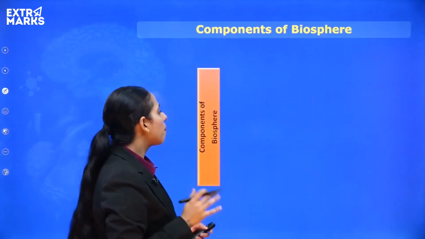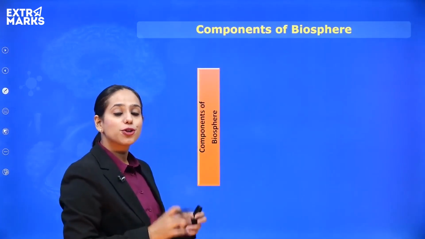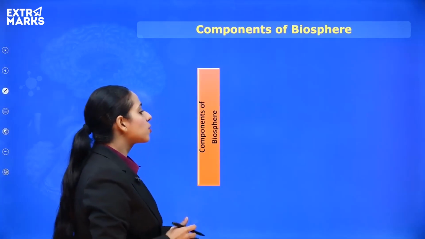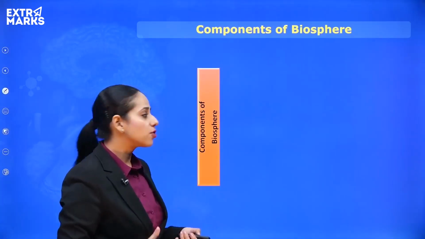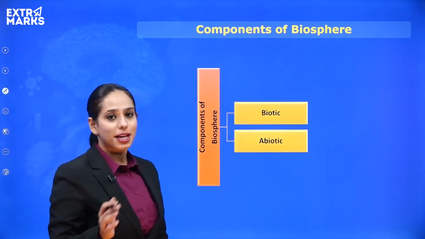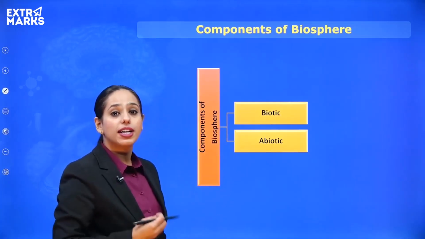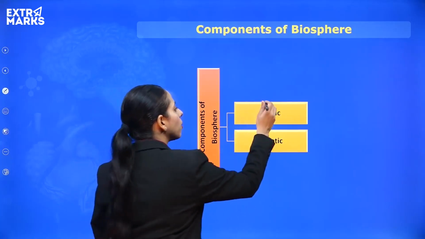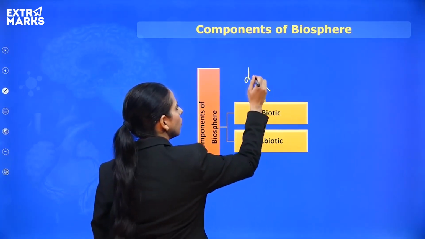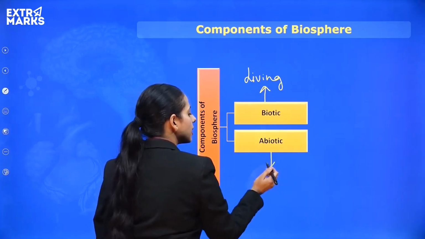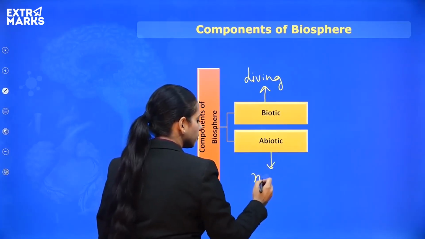So coming back to the components of the biosphere, I'm sure now you are able to arrive at the two categories that I asked you to. The scientists divide all these natural resources into biotic and abiotic. Okay, the word bio means life or living, right? So biotic basically deals with the living world, and abiotic is dealing with inanimate or non-living.